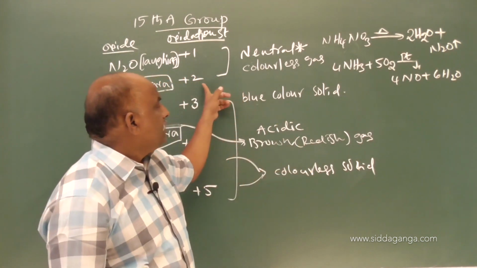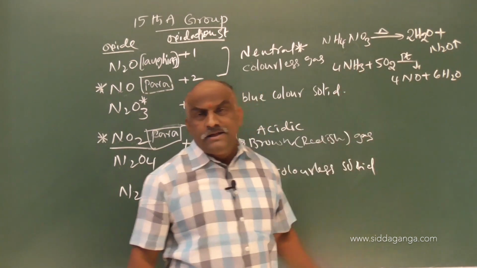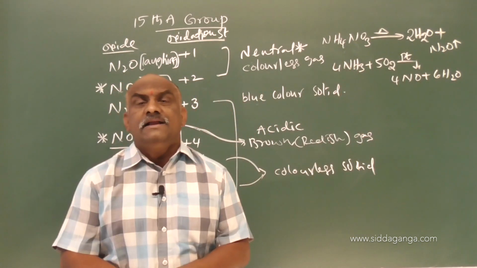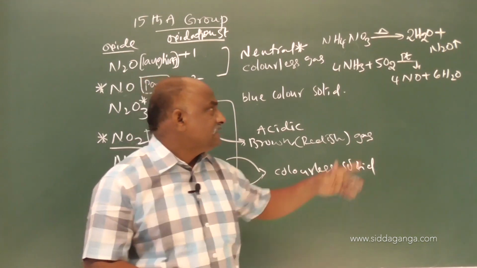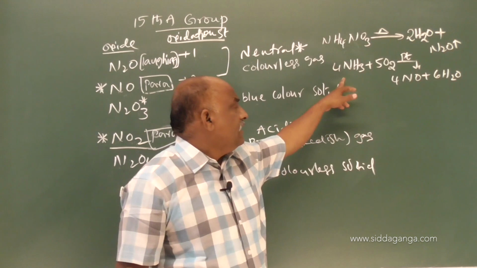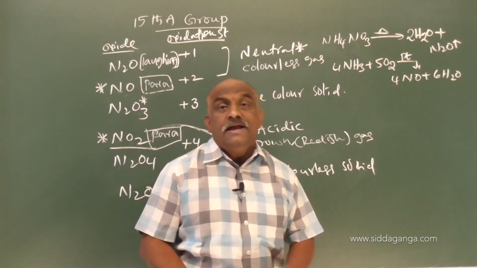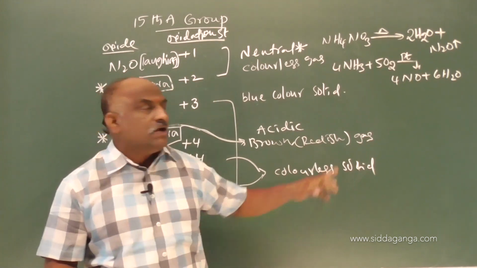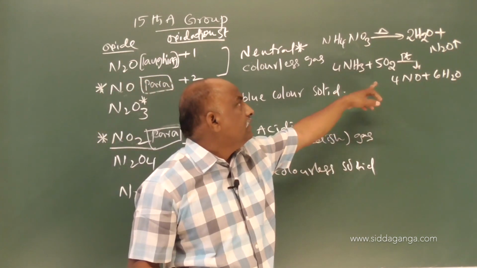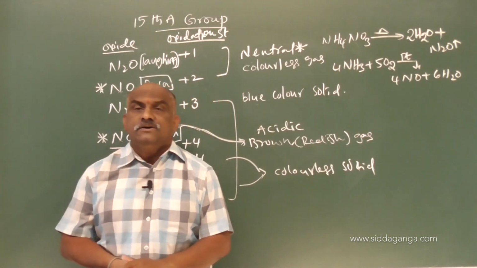How to prepare nitric oxide? Oxidation of ammonia in the presence of platinum catalyst, platinized asbestos, at the required temperature and pressure. Oxidation of ammonia gives rise to nitric oxide. Decomposition of ammonium nitrate gives rise to nitrous oxide.